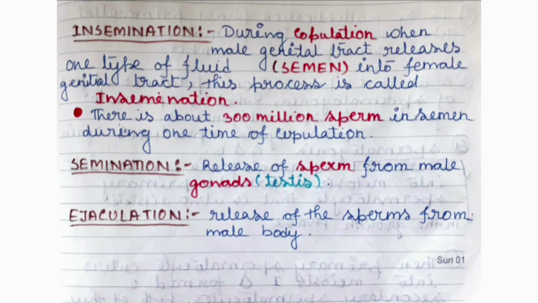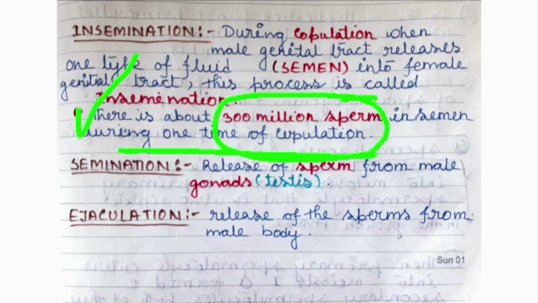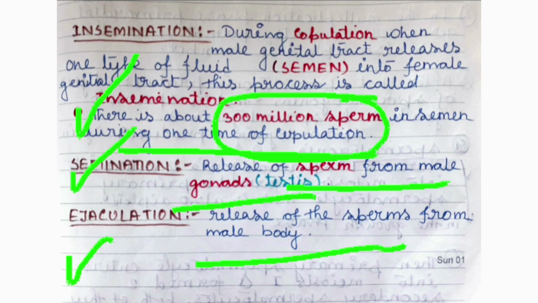On that note, I will tell you that there are about 300 million sperms in semen during one time of copulation. Next, spermiation. Spermiation is the release of the sperm from the male gonads. The male gonads, that means the testes. So ejaculation is the release of the sperm from the male body.